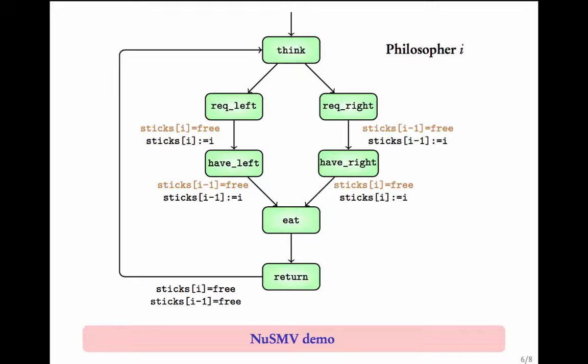Let us now try to see a NuSMV demo of this model. Let us now write the philosopher module in NuSMV. So we define a module philosopher which takes as input three parameters: its number, the left stick, and the right stick.